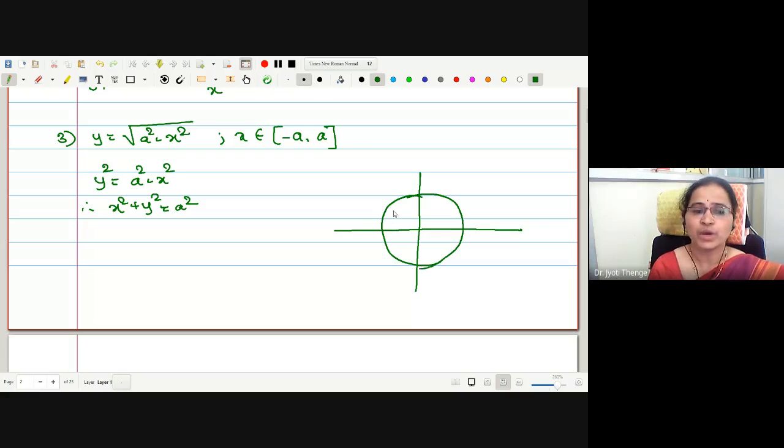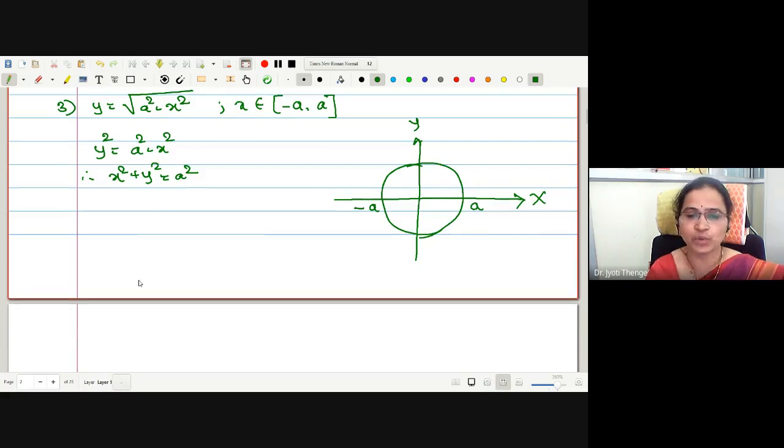Right now? But what is the area bounded by the curve? Will the whole circle be there? Actually, integration is giving us the area bounded by the curve with the x-axis. Therefore, the area bounded by this will be this much only. This lower region will not appear.